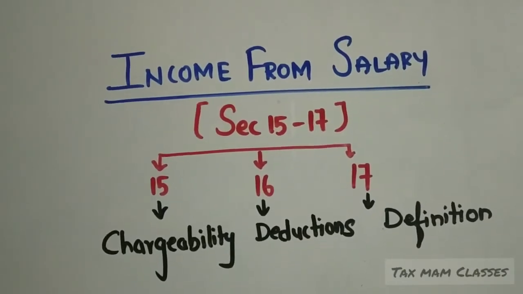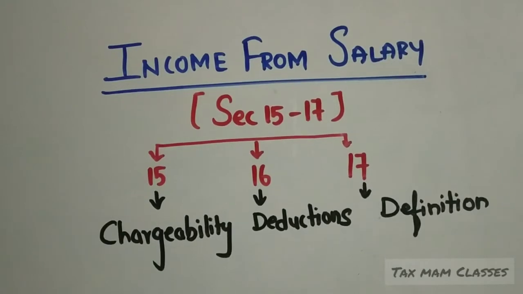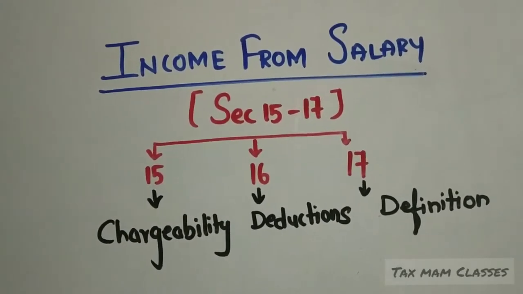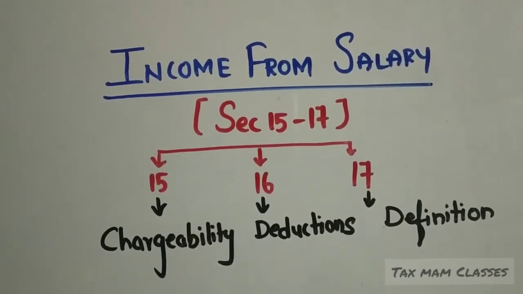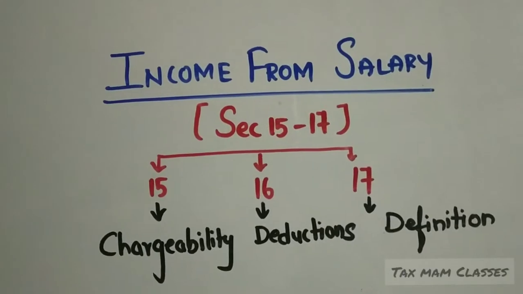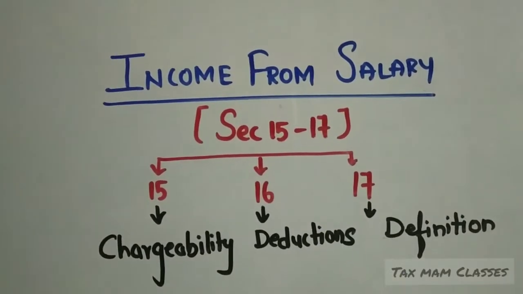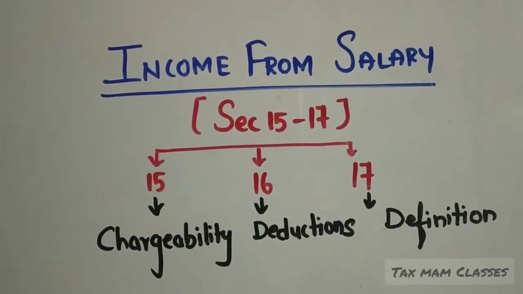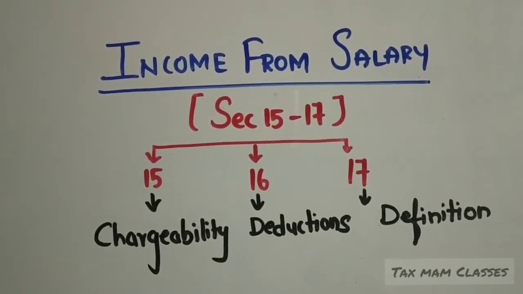The total of these 5 heads of income together will be called gross total income. After having deductions, the income will be called the total income or taxable income. So one must be aware of how to compute all the 5 heads of income. From today onwards, we are going to learn each head separately. I will explain with the help of charts, procedure, basic concepts and computation part. I will also do one example so that you will have a grip over the concepts.